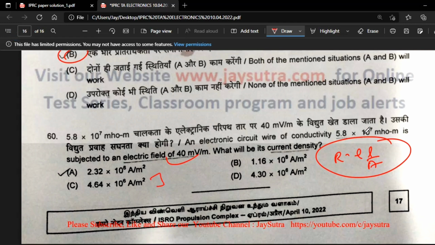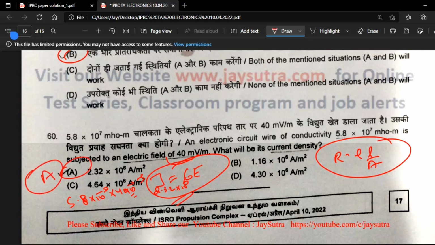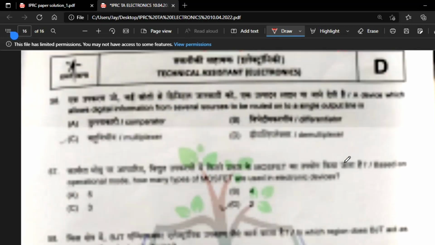Question 60: they are given a conductivity and an electric field. So current density J equals sigma E, where sigma is the conductivity and E is the electric field. Just multiply them and you will get around 500 into 10 to the power minus something, into 40 into 10 to the power minus 3, approximately 20.23. So option A will be the answer.